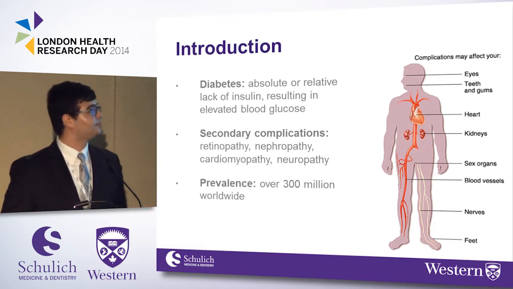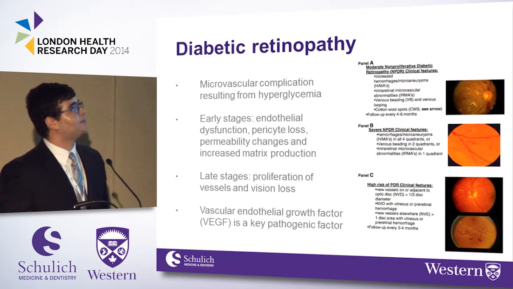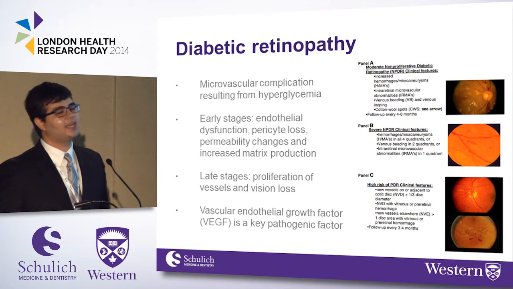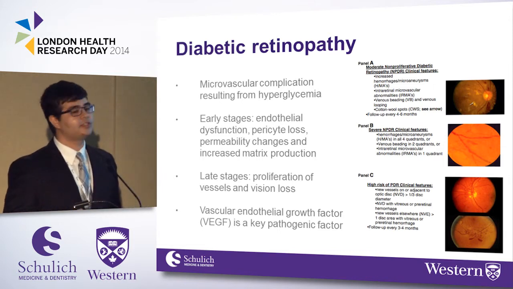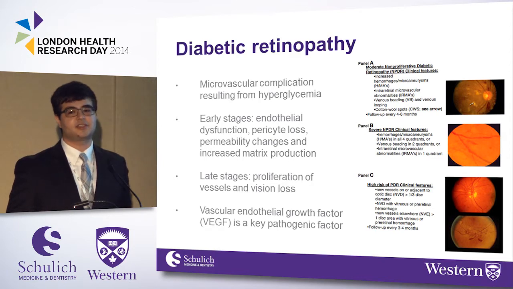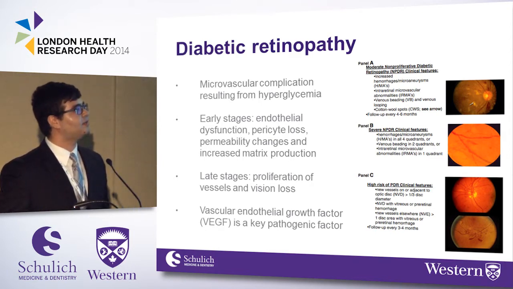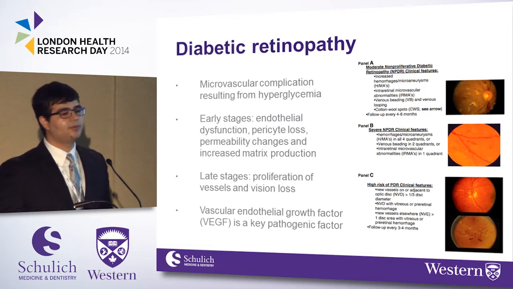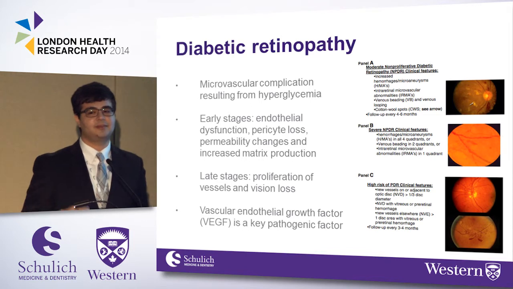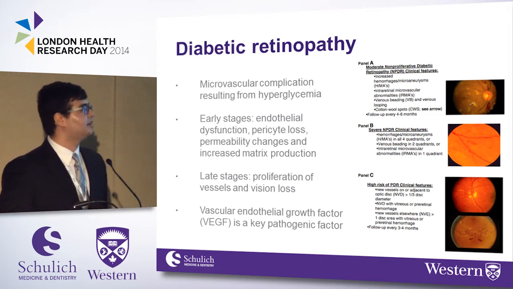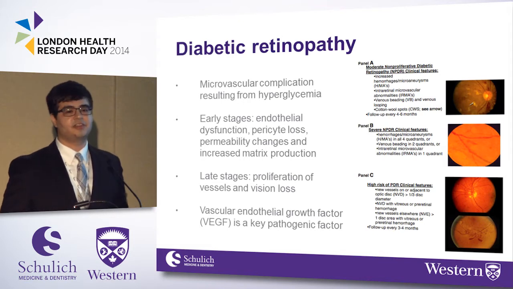is important. Now, my research focuses on diabetic retinopathy, and it is a microvascular complication resulting from hyperglycemia. Large-scale studies have shown that tight glucose control can actually prevent a lot of the changes associated with diabetic retinopathy. In the early stages, it's characterized by endothelial dysfunction, pericyte loss, permeability changes, and increased matrix production. This results in microaneurysms and damage to the blood vessels in the eye. In late stages, we actually see proliferation of these blood vessels and vision loss.